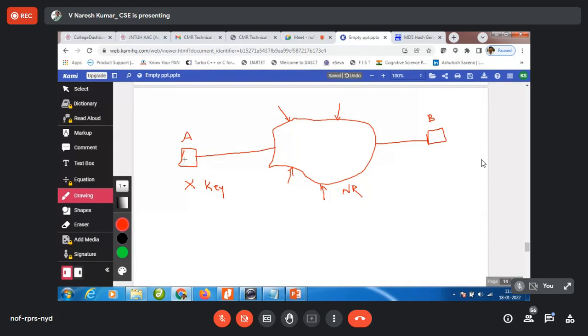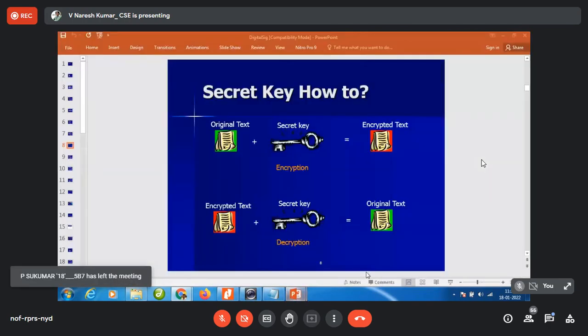So if A is using this network to send this X key to B, then what is going to happen? If anyone obtains this key, where is the security? Now you tell me, how is the key going to be shared securely?